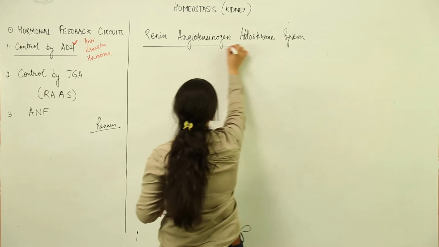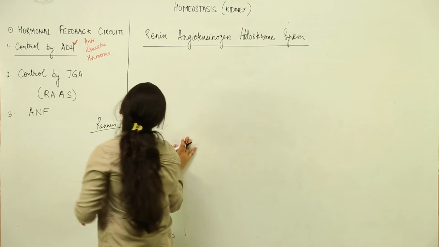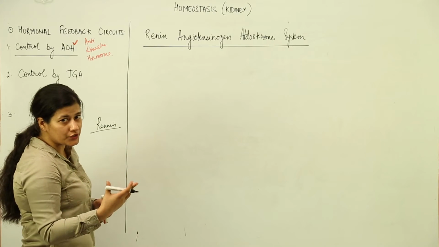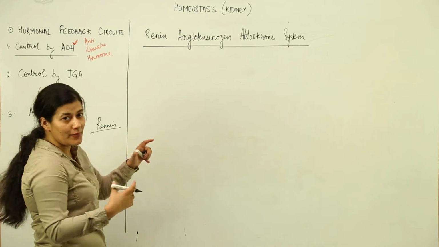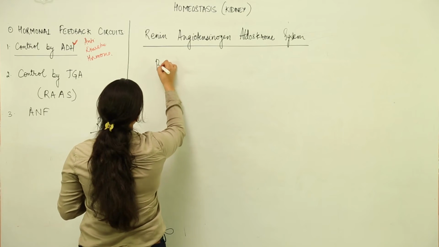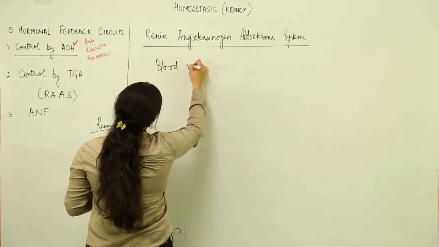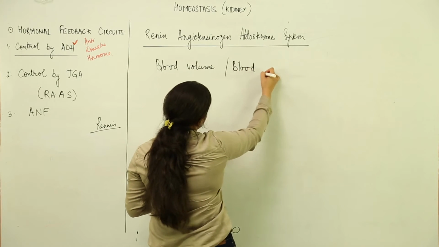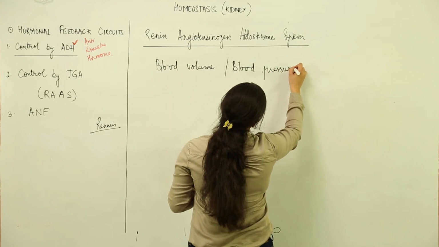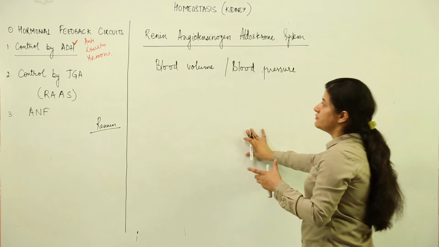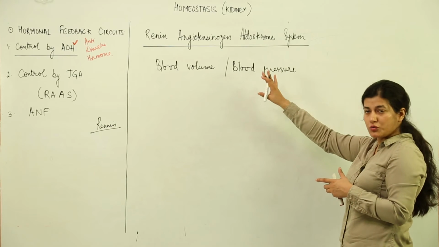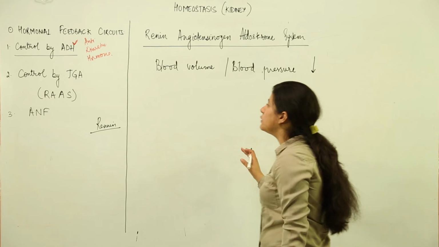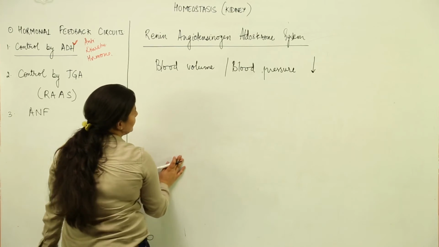So this is RAAS. You have to remember how it comes into functioning, what is its homeostatic role. Whenever there is lower blood volume or blood pressure, this system will have a positive feedback. That means the release of the above mentioned hormones would take place if the blood volume and blood pressure is lower than what is required inside the blood.